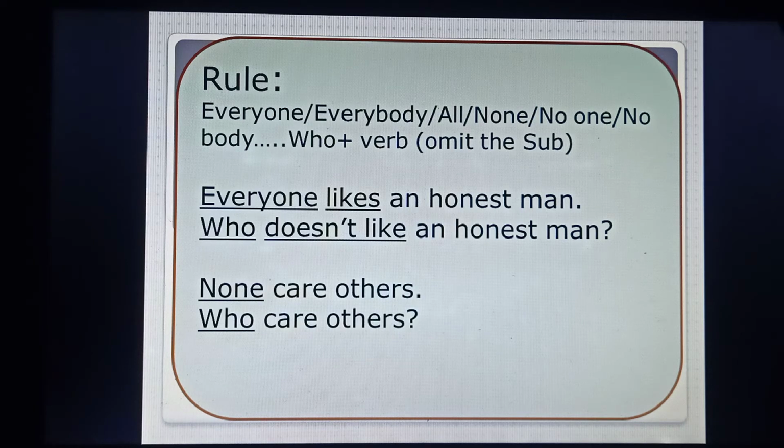So the sentence is given in affirmative form. We are converting this into a negative interrogative. Second example: none cares others. None means no one. This is also a negative expression. So we'll just make a question by replacing none with who. Who cares others?